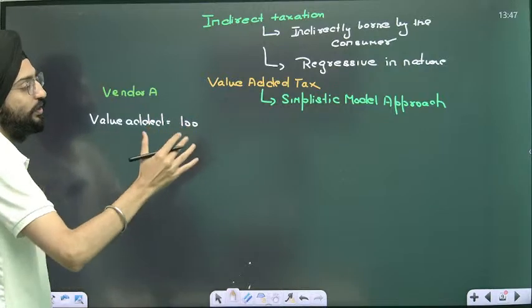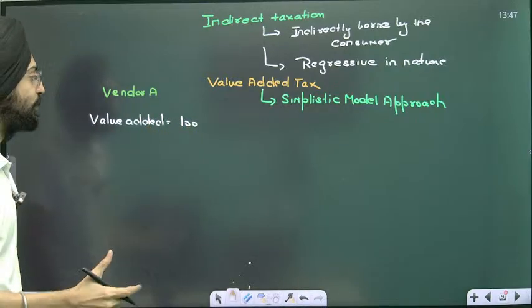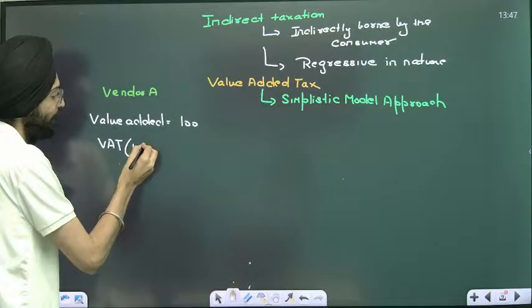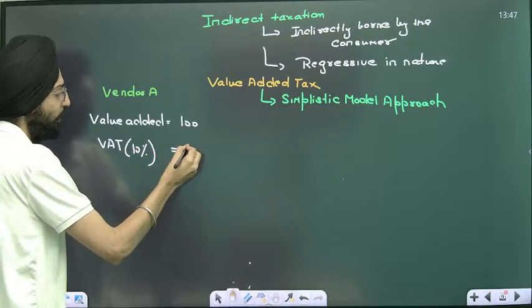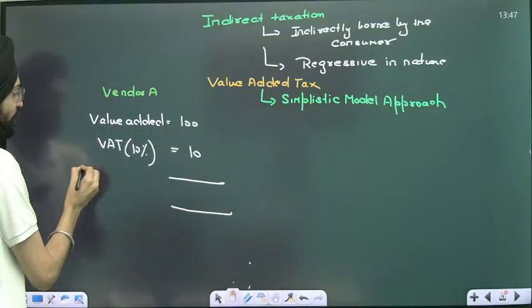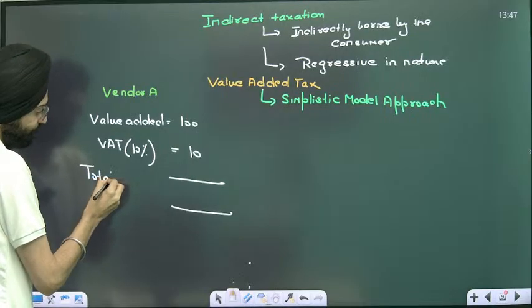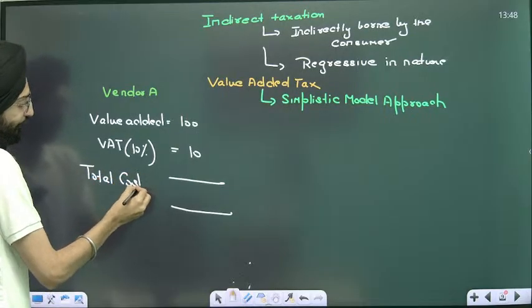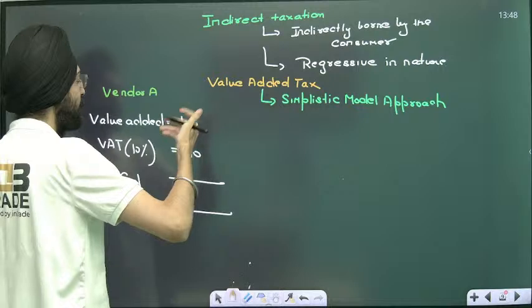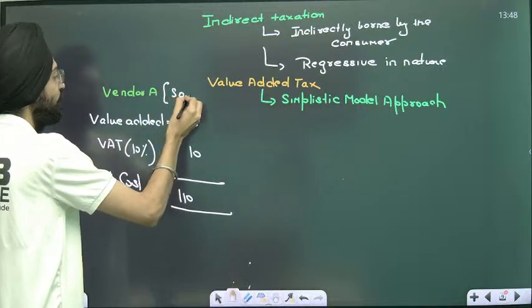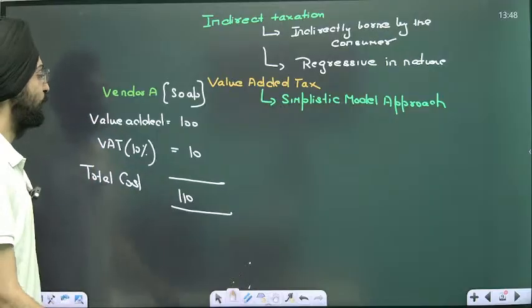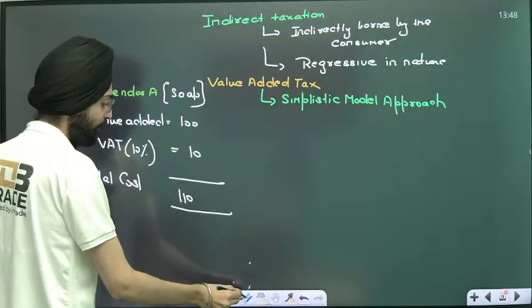Now, as the name suggests, you're going to levy a certain amount of taxation on value addition. Say, for example, VAT is a flat 10%. That means it will come out to be 10. The total cost comes out to be 110. Now this product, any product, for example soap, Pears and Dove.